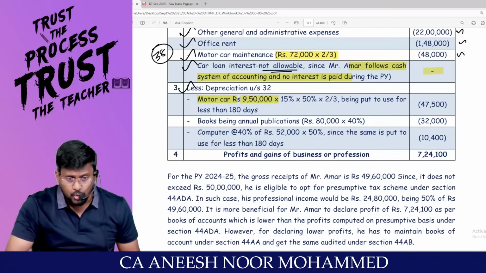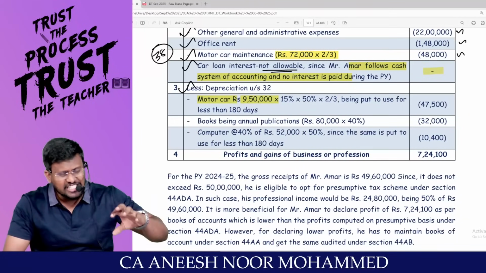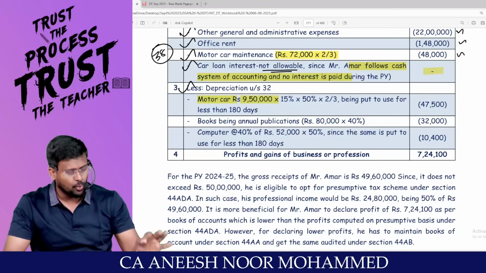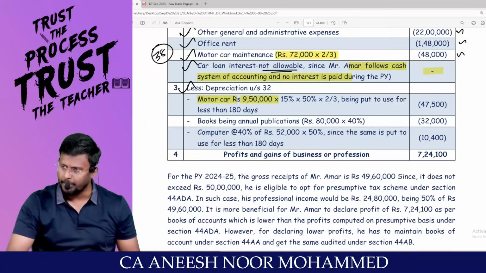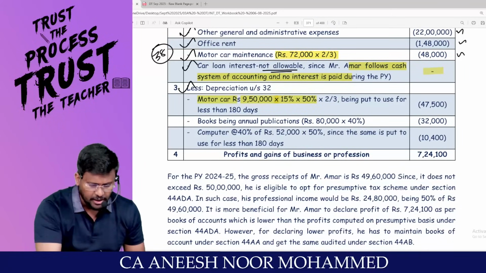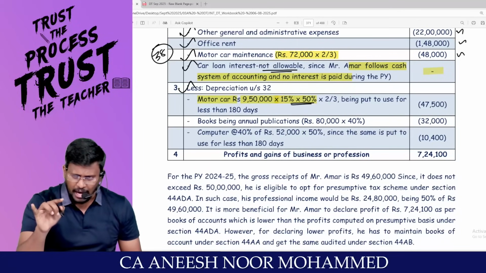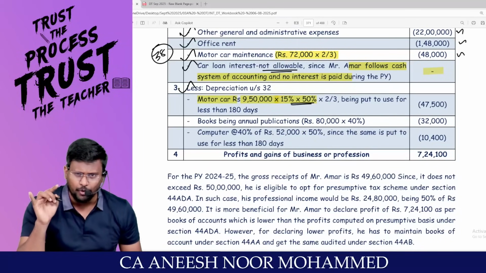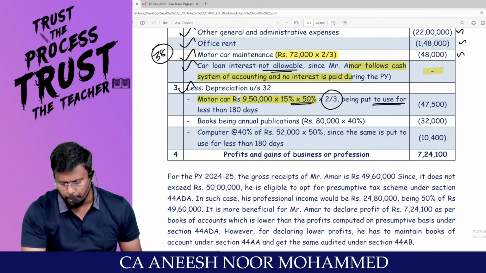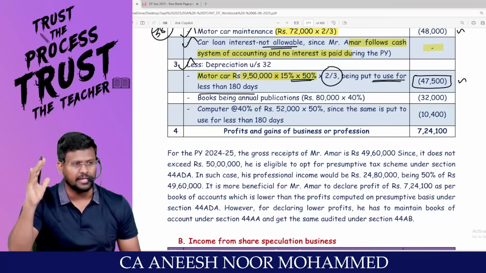Jan 2025. Are you all really with me? That means the motor car has been put to use for less than 180 days. The motor car is entitled only to half the rate of depreciation. Am I right? So 9,50,000 into 15% into 50%. Right, sir? But are you using the entire motor car for business? Only 2/3. So 2/3 being put to use for less than 180 days, 47,500 is the eligible depreciation.